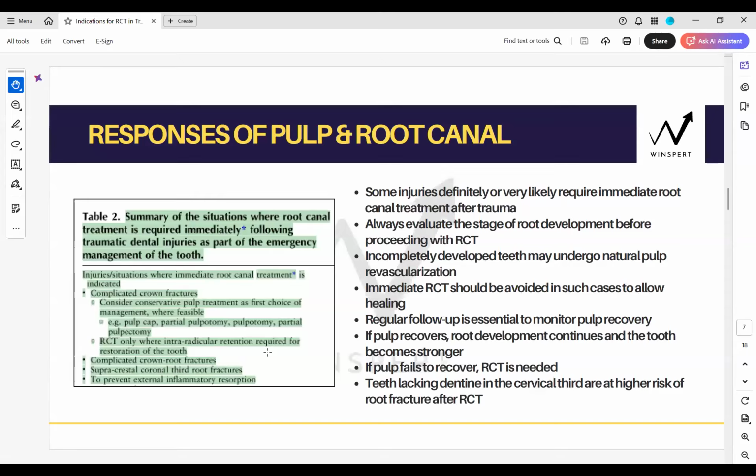We are not talking about caries, Charmi. We are talking precisely just injuries right now. So let's not confuse there.